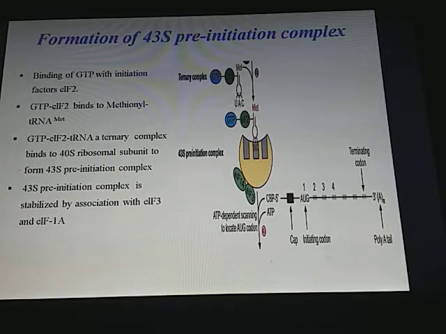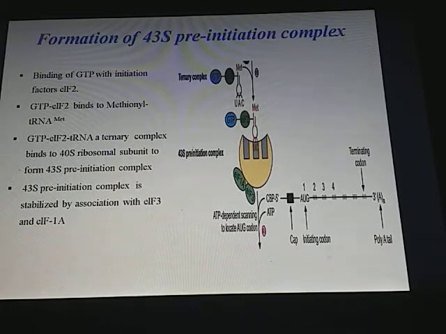Once the dissociation is over, the next stage is formation of the 43S pre-initiation complex. Here the GTP binds with eukaryotic initiation factor 2, and this GTP along with eukaryotic initiation factor 2 binds to the methionine tRNA. So GTP, eukaryotic initiation factor 2 and methionine tRNA form a ternary complex which binds to the 40S ribosomal subunit to form the 43S pre-initiation complex.